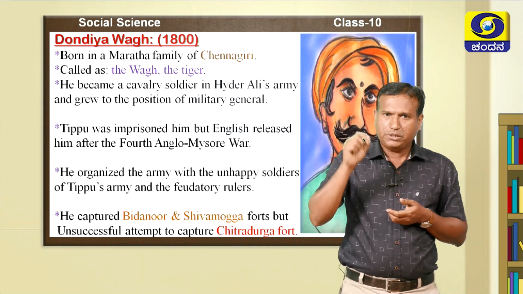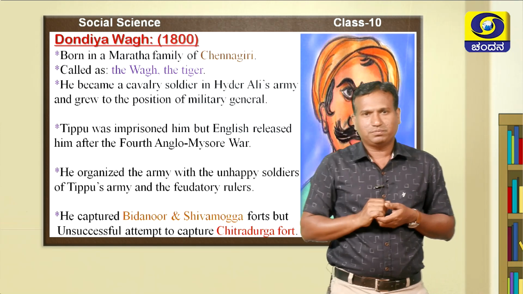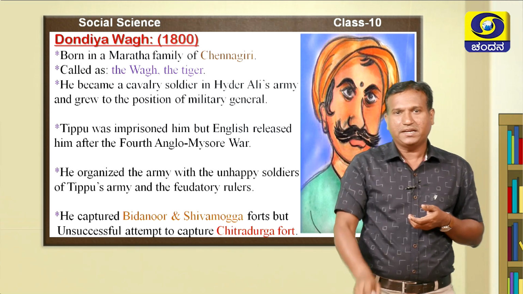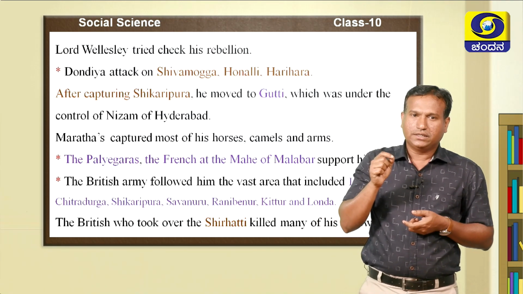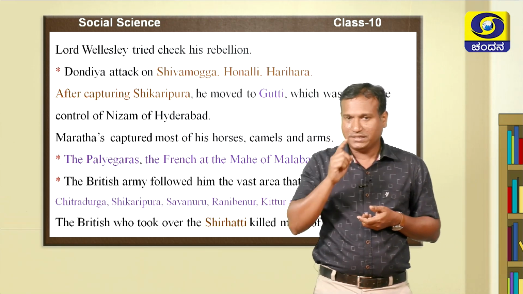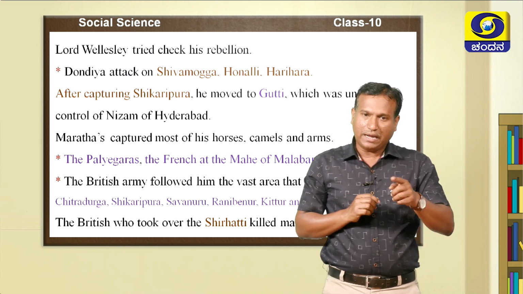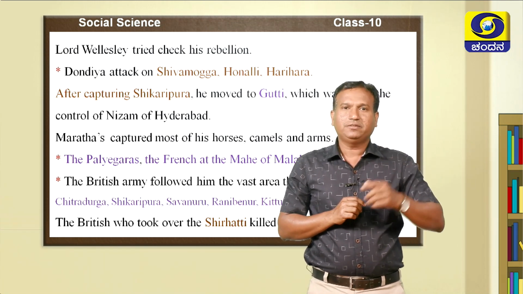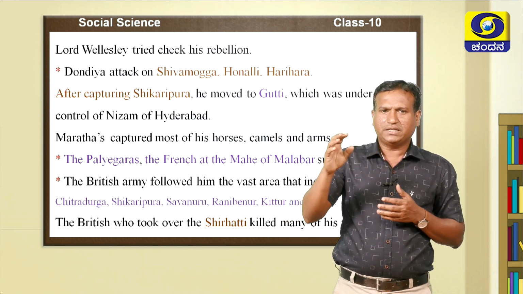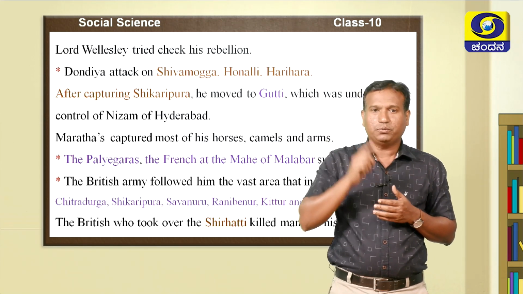After capturing the Bidanur and Shivamogga forts, he marched to capture Chitradurga fort, but his attempt failed. Lord Wellesley tried to check his rebellion, but Dhondiya Wagh attacked Shivamogga. After capturing Shivamogga, he moved towards Honali. After capturing Honali, he moved towards Harihara. Soon after capturing Shivamogga, Honali and Harihara, he started to capture Shikaripura.